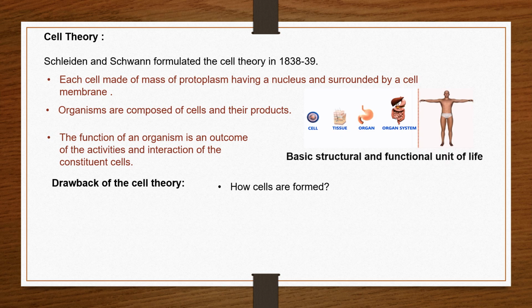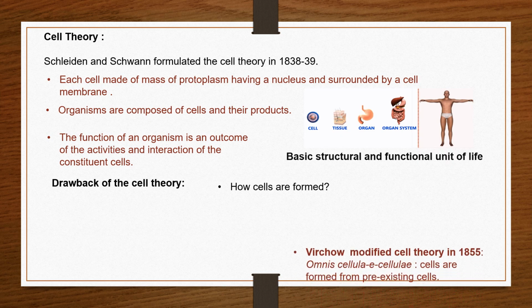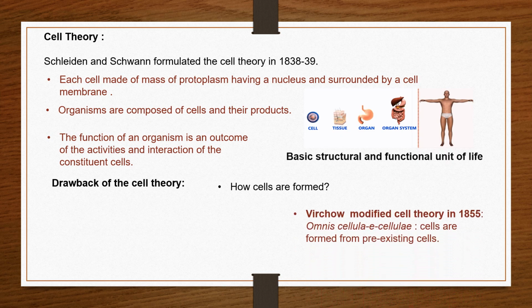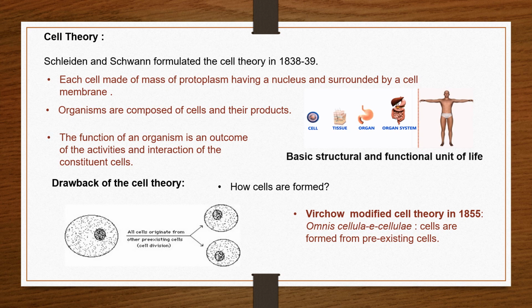One of the drawbacks, how cells are made, was overcome by another scientist, Virchow, in 1855. He modified the cell theory and found that cells are formed from pre-existing cells. In Latin it is called omnis cellula e cellula, which means one cell gives rise to another cell.